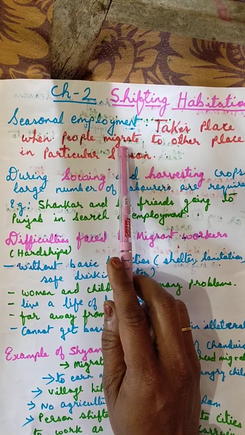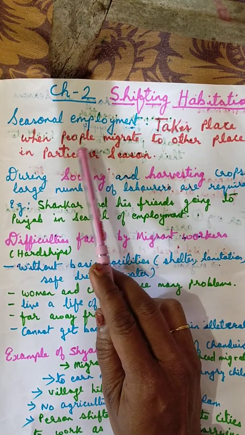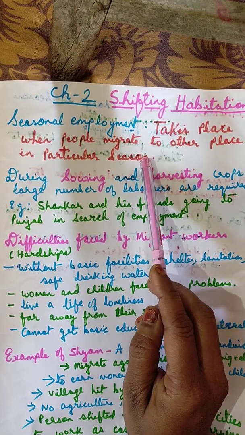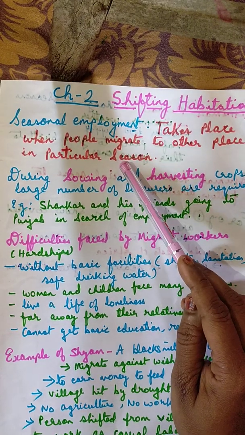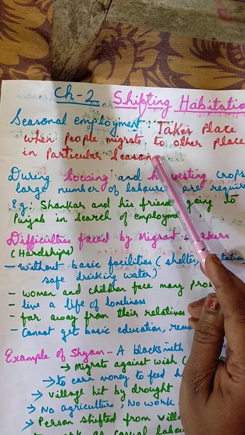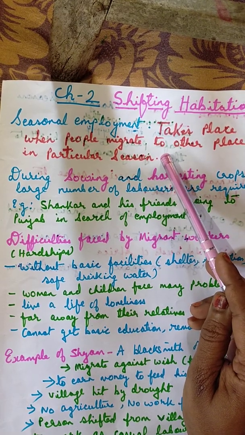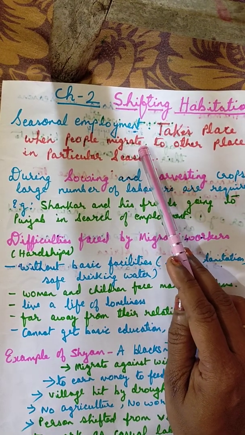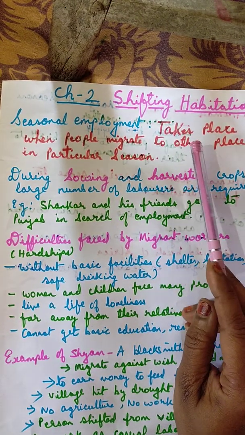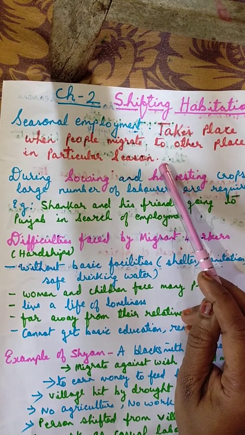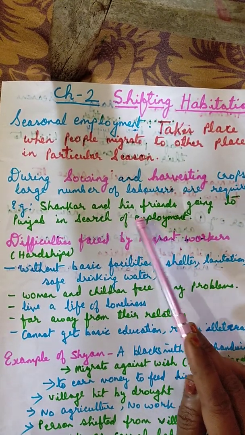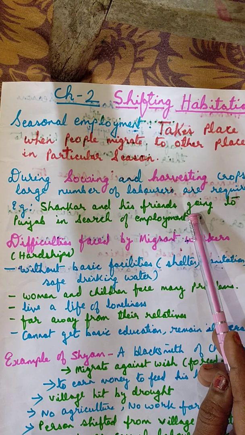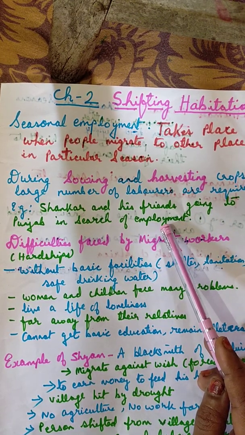Seasonal employment. This takes place when people migrate to another place in a particular season. That means when people move from one place to another in search of a job or some other better employment opportunities, this is known as seasonal employment. This generally takes place in agriculture. In your book, the example of Shankar and his friends is given, when they are going to Punjab in search of employment.